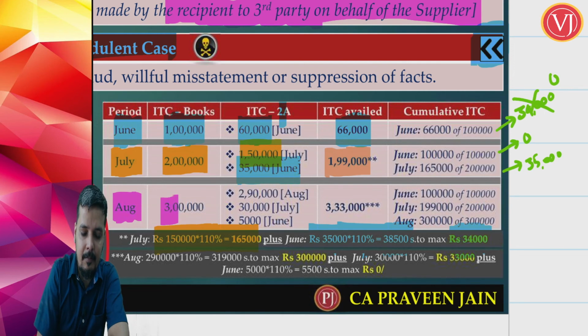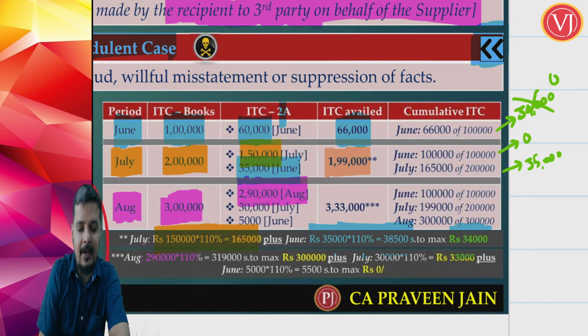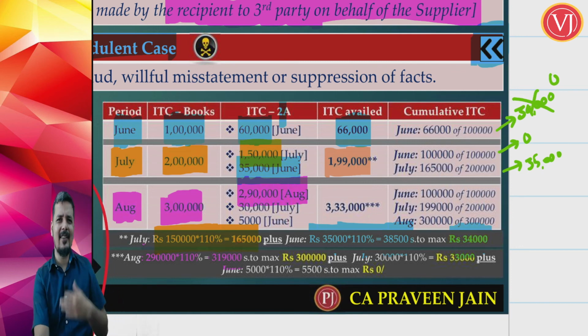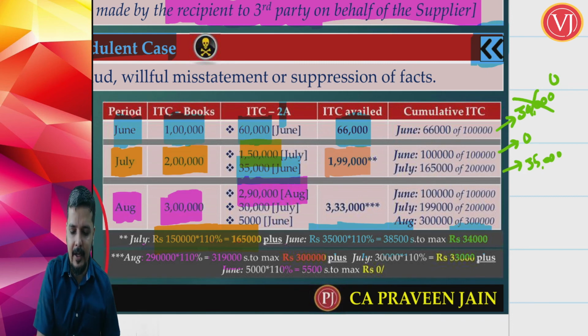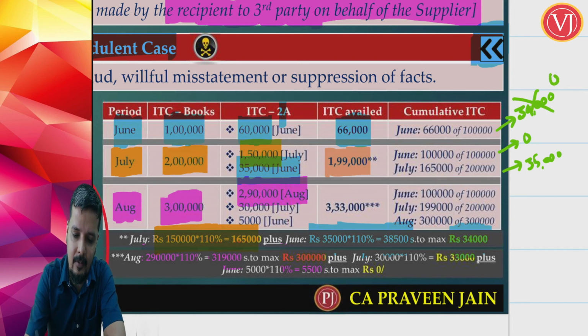In August, my book credit is 3 lakh. August month GSTR 2A shows 2,90,000. Wait. 2,90,000 multiplied by 110% will give me some 3,20,000. Can I take that credit? No. My maximum credit that I can take is my book credit. So I can take only 3 lakhs. So in August there is no leftover credit. I can take only 3 lakhs, so 3 lakhs I am going to take.